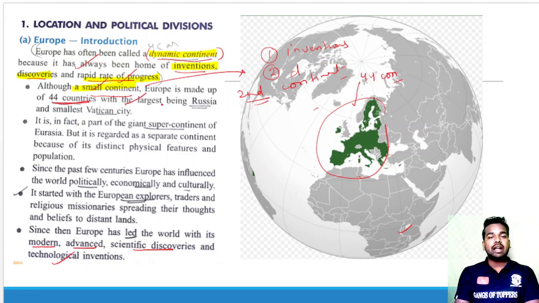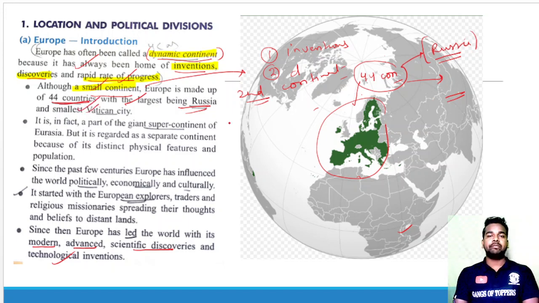With the largest being Russia. So out of these 44 countries, the largest country is Russia and the smallest country is Vatican City. So it can be an inside question also. In Europe, which country is the largest and which is the smallest? The answer is that Russia is the largest country and Vatican City is the smallest country.